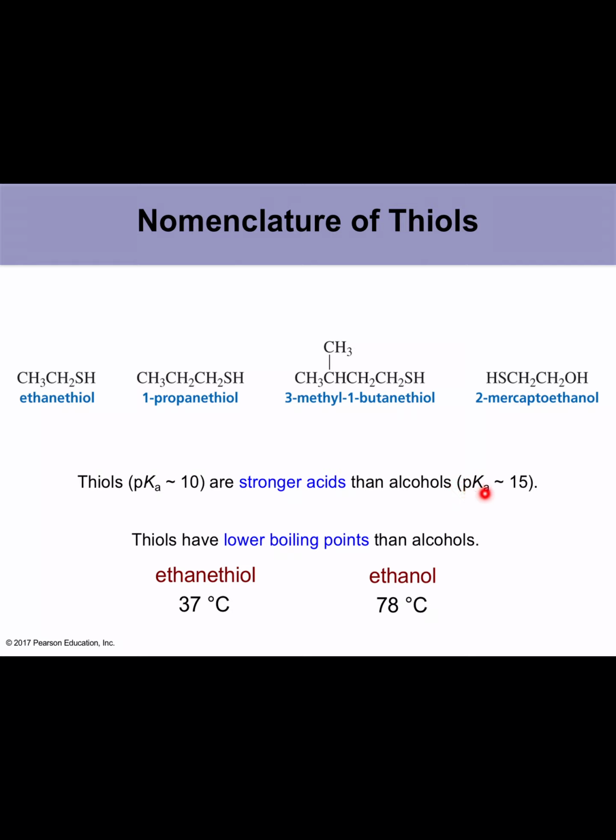Okay. Thiols, pKa about 10, are stronger acids than alcohols. Alcohols, pKa is about 15. Thiols, pKa is about 10. And thiols are stronger acids because they have a lower pKa compared to the pKa of alcohol. Thiols have lower boiling points than alcohols. Ethane thiol is about 37 degrees and ethanol is about 78 degrees Celsius.